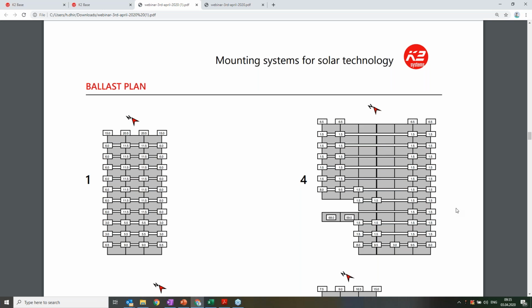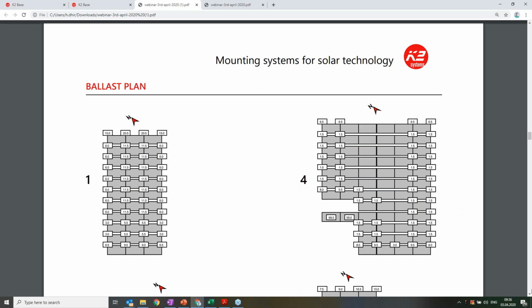Because the ballast plan is very important. For an optimum ballast plan, you don't want to put too much ballast because it will increase the cost, and also you don't want to put too little ballast because you want to make sure the system is structurally verified. It should be able to sustain the wind loads. So the optimum ballast plan is needed, and a ballast plan is not just putting the weights but also the locations where they have to be put. So it will talk about that.